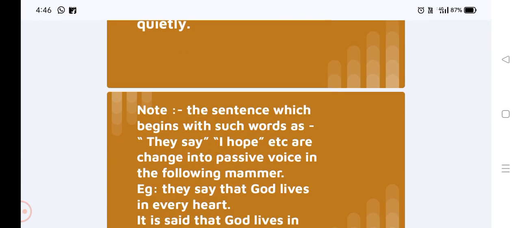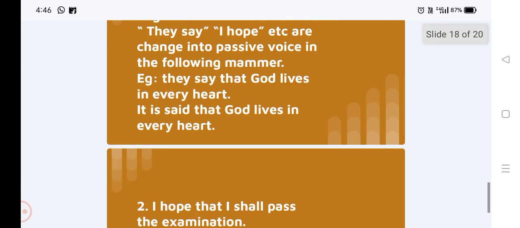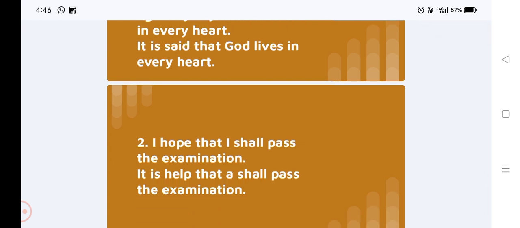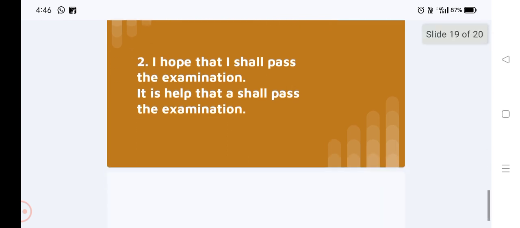Note, the sentences which begin with such words as they say, I hope, etc. are changed into passive voice in the following manner. For example, they say that God lives in every heart. The passive will become, it is said that God lives in every heart. The second example, I hope that I shall pass the examination.